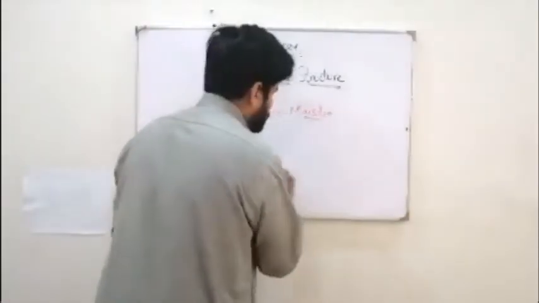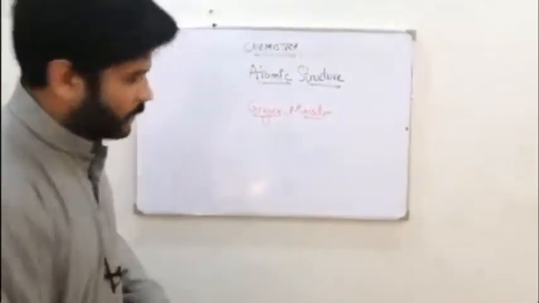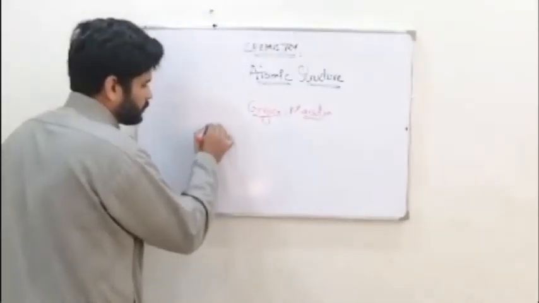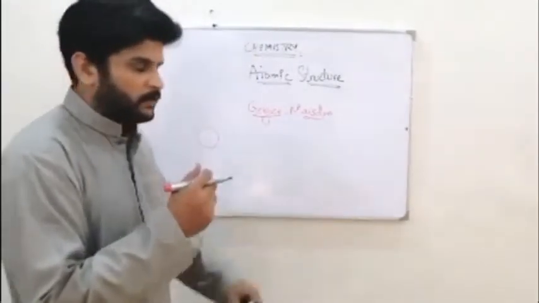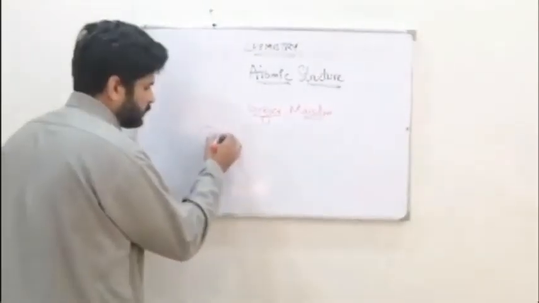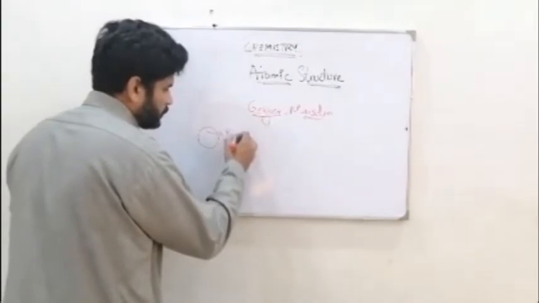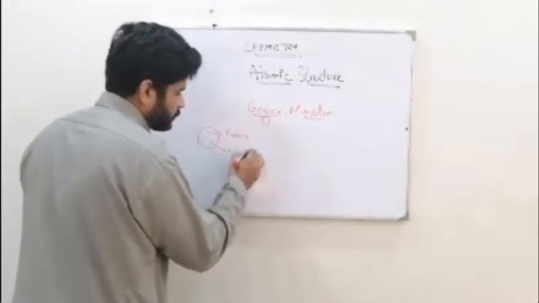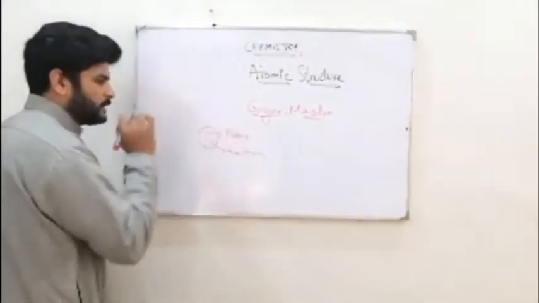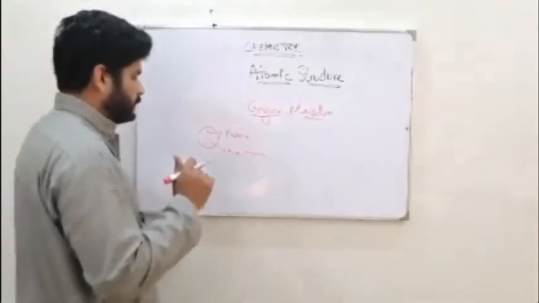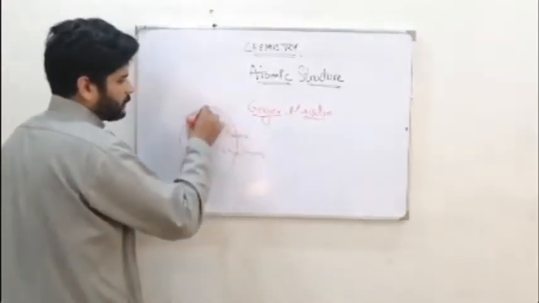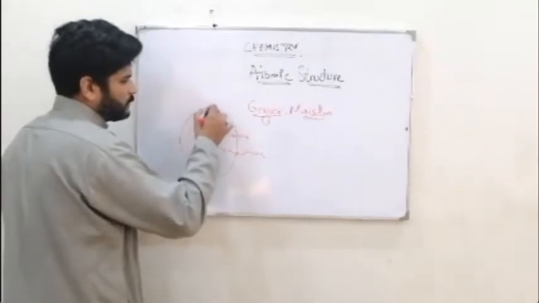Now what is a nucleus? Nucleus, you can say it is a closed ball which has two particles. One is protons and the other one is neutrons. They both lie in here, right? And electrons are in the shells.